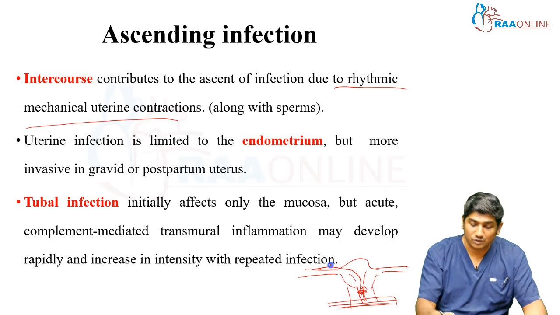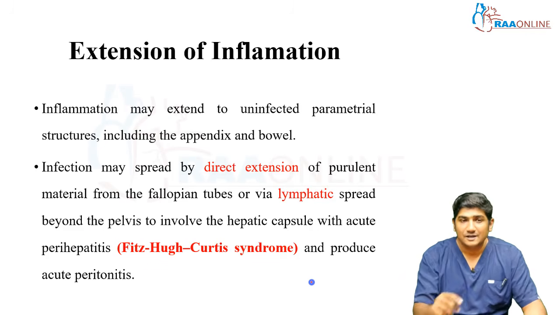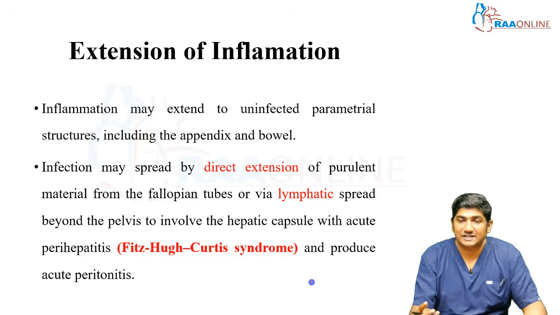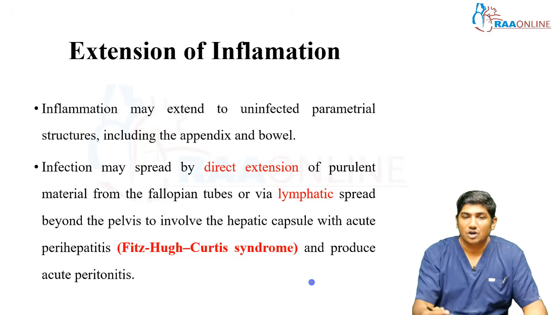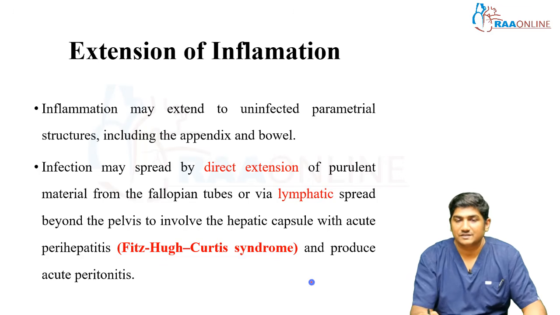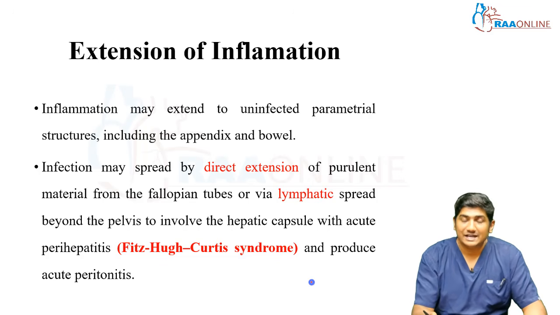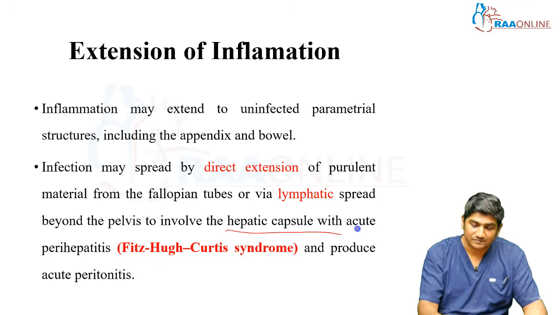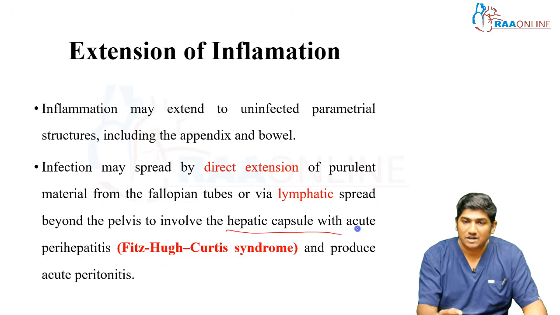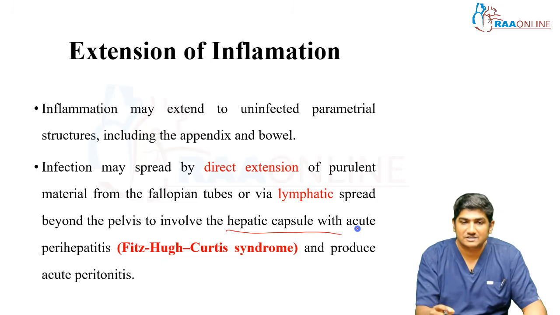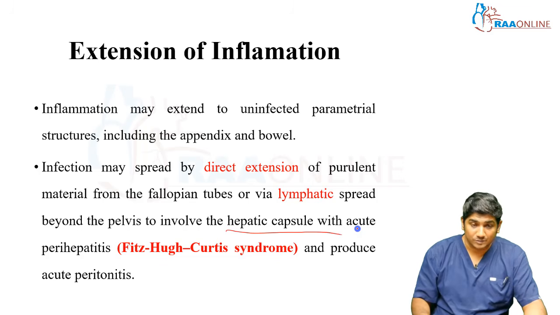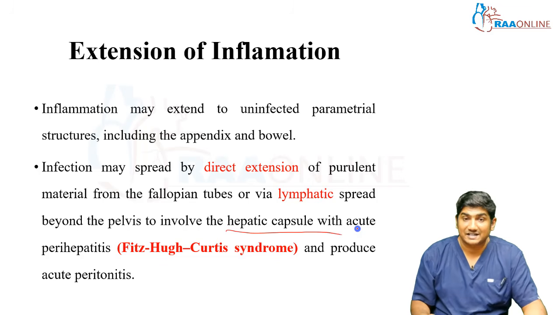Sometimes this inflammation can pour outside with pus into the pelvic cavity and spread through the peritoneum as well. Okay. So inflammation may extend to uninfected parametrial structures, including the appendix, ovary, and the bowels. Okay. So infection may spread by direct extension of the pus from the fallopian tubes or through the lymphatics. It can go as high as the hepatic capsule. So this kind of direct spread or lymphatic spread to the hepatic capsule causes perihepatitis, otherwise called Fitz-Hugh-Curtis syndrome. Okay, it can also produce acute peritonitis, presenting as guarding and rigidity.